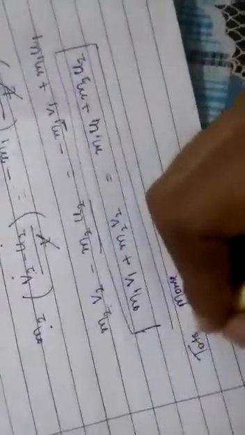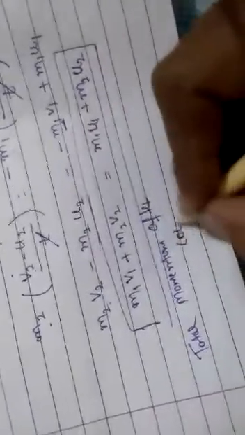So this is the total momentum after collision, and this is the total momentum before collision. They remain conserved, they came equal. So this is what we wanted to prove: total momentum after collision and total momentum before collision are equal.